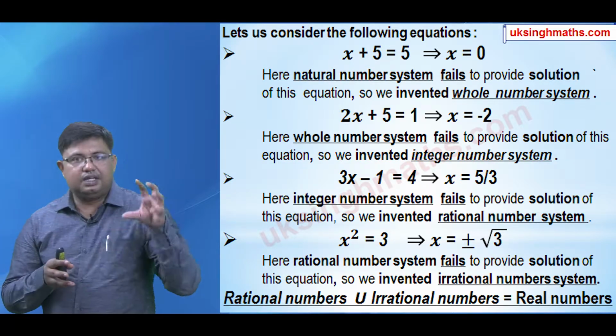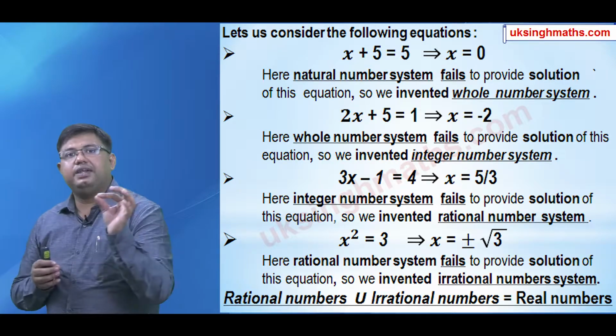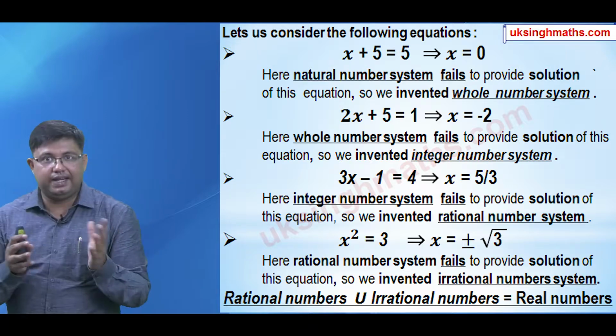So what mathematicians did, they combined rational numbers and irrational numbers and gave the name real numbers. So the real number system consists of both rational numbers and irrational numbers.